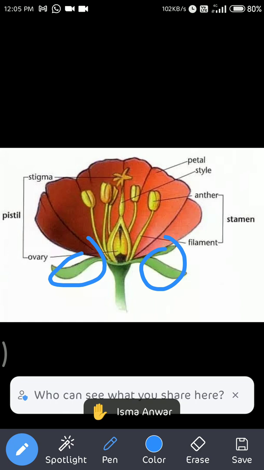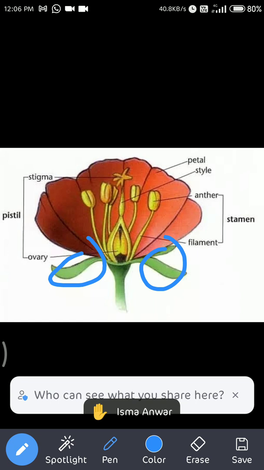When we see the bud of a flower, we see that it's green from outside, or the green covering is there. That green covering is calyx. This is the green leafy structure of the flower, not leaves. They are not leaves. They are part of the flower.